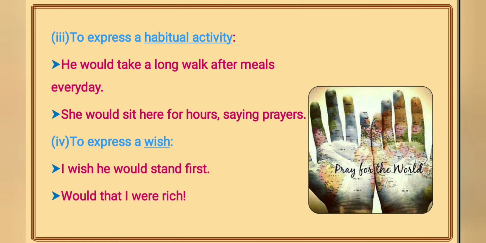Next, would is used to express a habitual activity, and that too in the past. Will is also used to express a habitual activity, but when we have to talk about some habit in the past, we use would. For example, he would take a long walk after meals every day, or she would sit here for hours saying prayers. So these are the habitual activities that used to happen in the past.